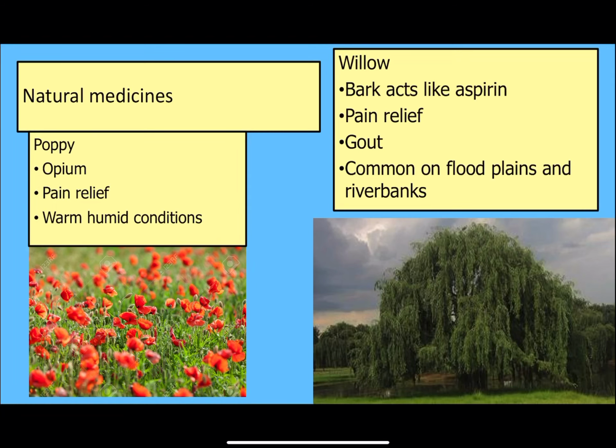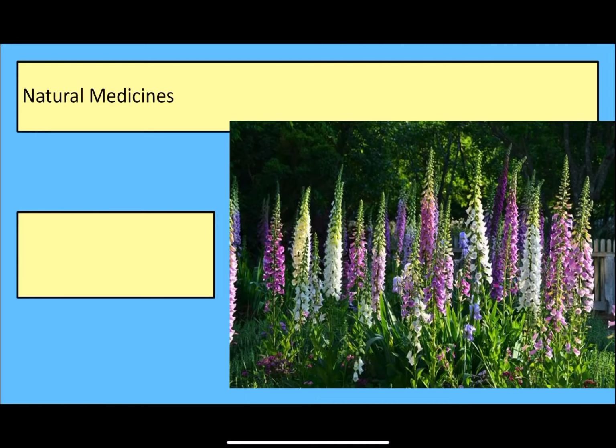So the specification specifically mentions that it wants you to know the growing conditions and the medical uses of these, which seems a little bit random. But with this topic, you do get 6-mark questions in the exam, and that's exactly where you could just be asked to kind of give a little bit of information about a natural medicine, and potentially asked to kind of talk about the growing conditions potentially, because it is mentioned in the specification. They can ask you about it directly, so it's just worth knowing.